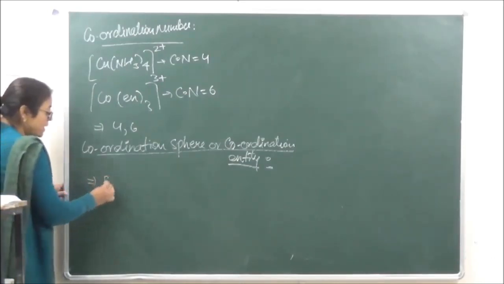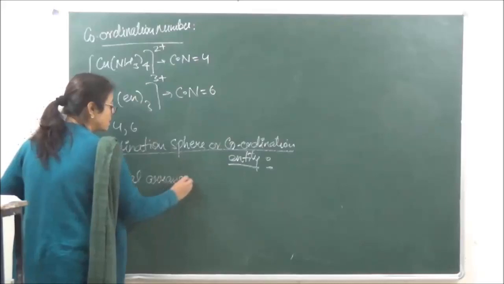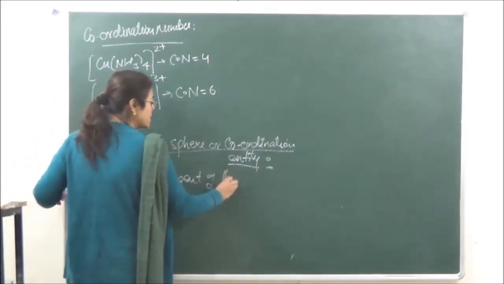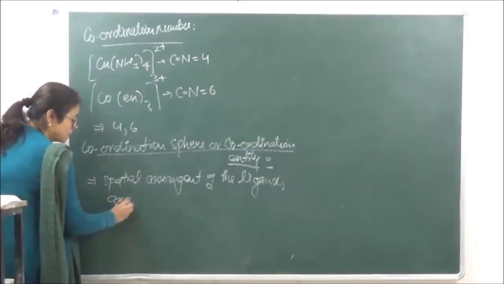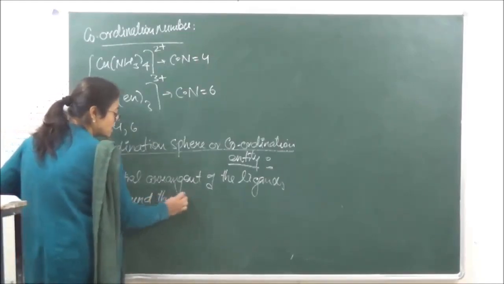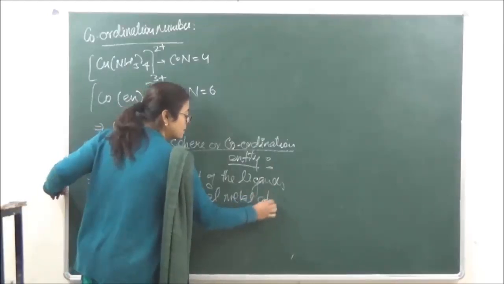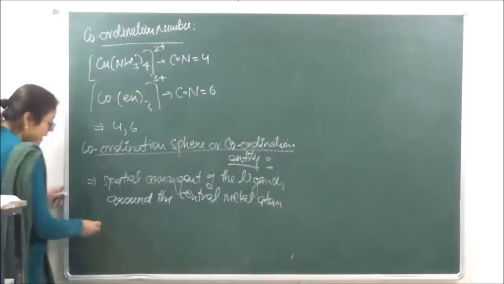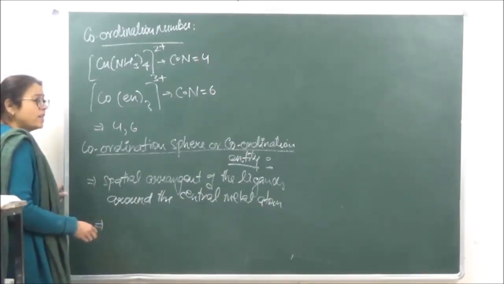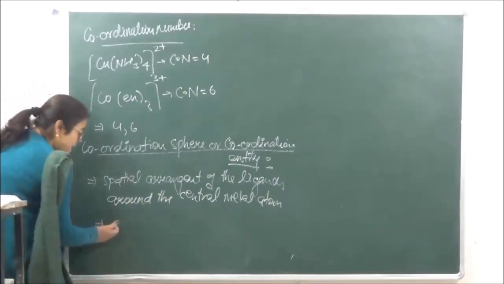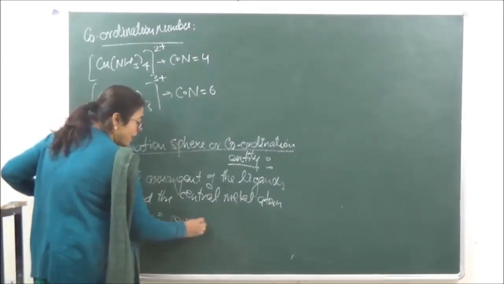It is going to be the spatial arrangement of the ligands around the central metal atom. In a coordination compound, the coordination sphere or coordination entity is enclosed in square brackets.